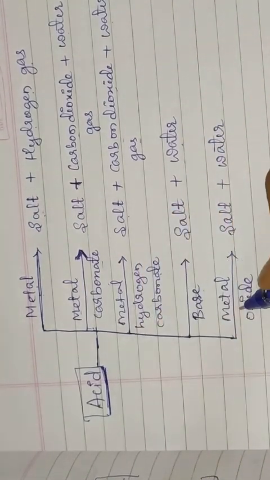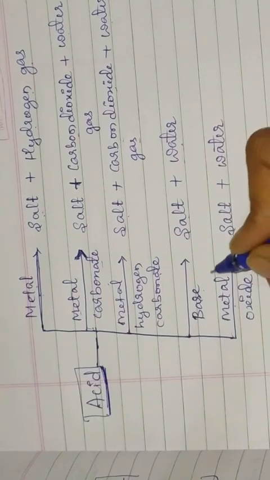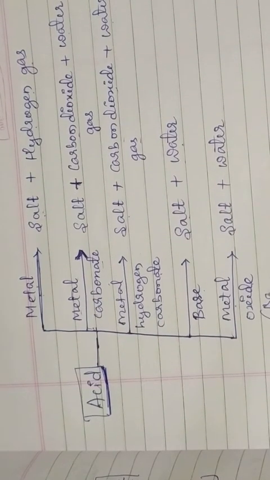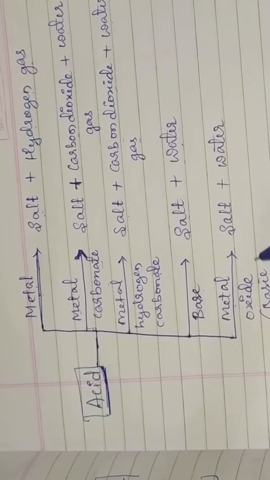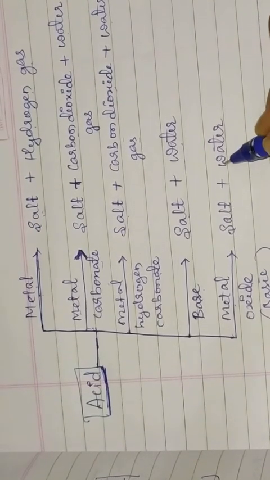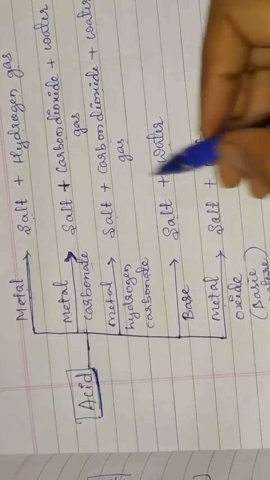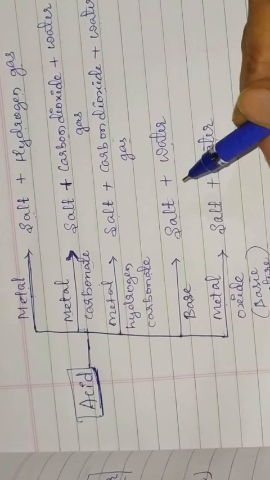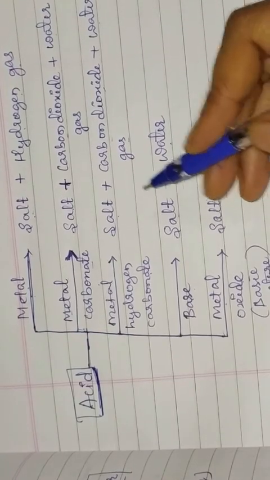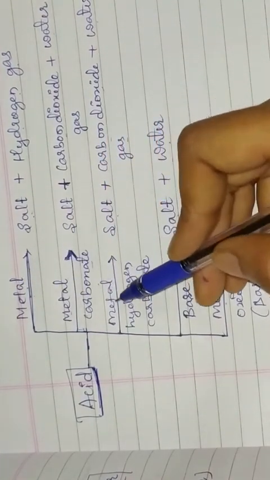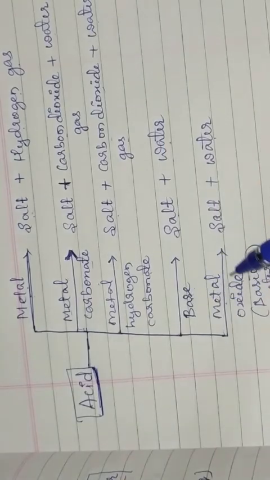Similarly, when acid reacts with metal oxides, these metal oxides are basic in nature, therefore here also salt and water are the products. So this helps you to remember the products when acid reacts with metal carbonate, metal hydrogen carbonate, base, metal oxide.